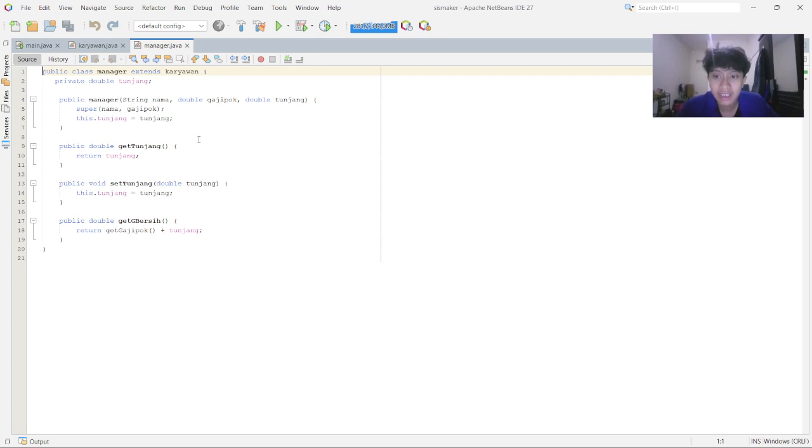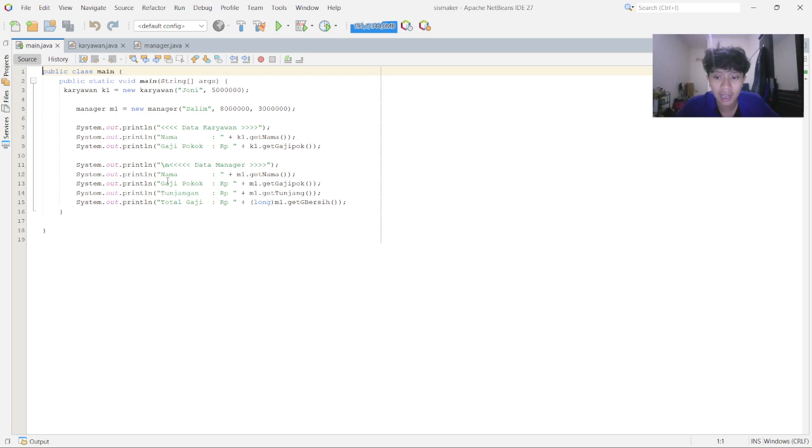In this class, I added a new attribute called allowance, or tunjangan, which represents additional income specific to managers. The constructor in the manager class uses the super keyword to pass the name and basic salary values to the constructor of the parent class. Furthermore, I created a method called get gaji bersih, which calculates and returns the total salary, defined as the sum of basic salary and allowance.